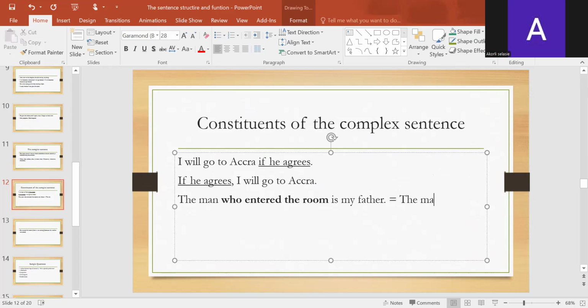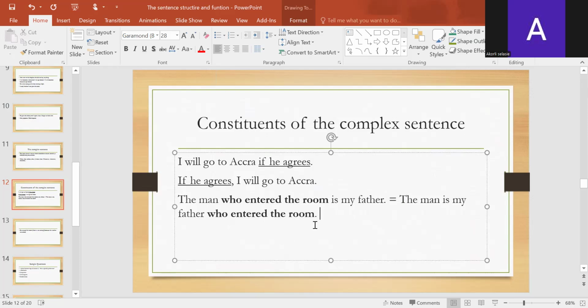the man is my father who entered the room. The man is my father who entered the room. But this won't work because "who entered the room" should be close to "the man" to modify it.